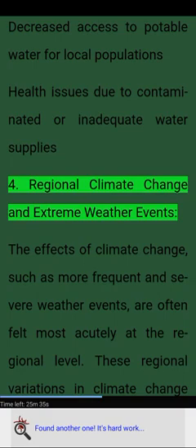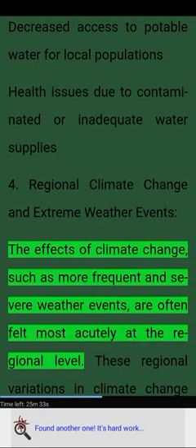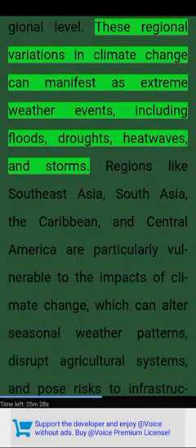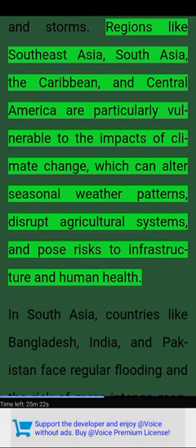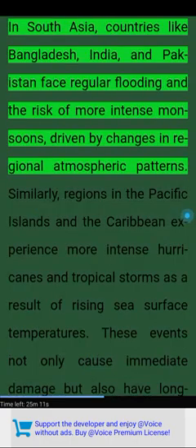4. Regional climate change and extreme weather events. The effects of climate change, such as more frequent and severe weather events, are often felt most acutely at the regional level. These regional variations in climate change can manifest as extreme weather events, including floods, droughts, heat waves, and storms. Regions like Southeast Asia, South Asia, the Caribbean, and Central America are particularly vulnerable to the impacts of climate change, which can alter seasonal weather patterns, disrupt agricultural systems, and pose risks to infrastructure and human health.